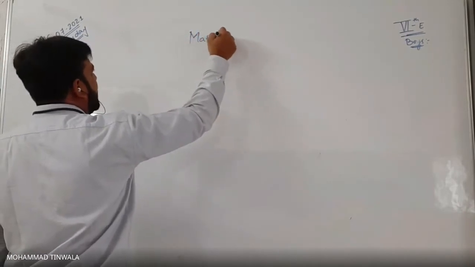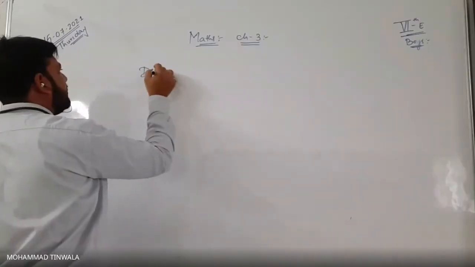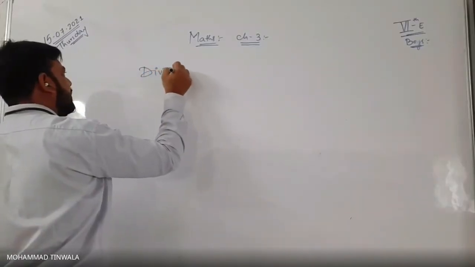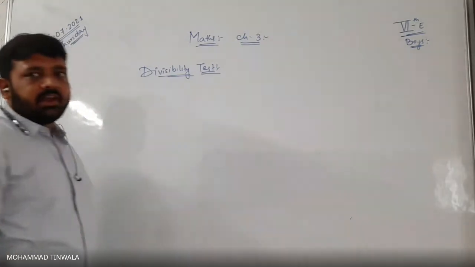Maths, we are going with chapter number 3, and the topic name is Divisibility Test. Divisibility test. Am I correct?